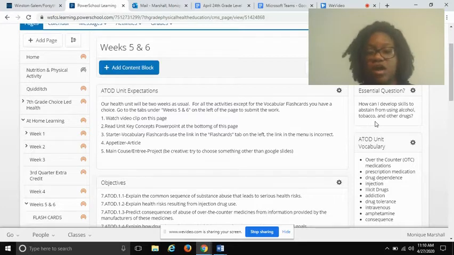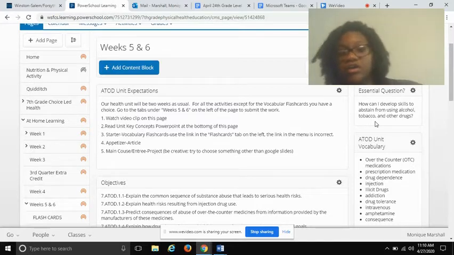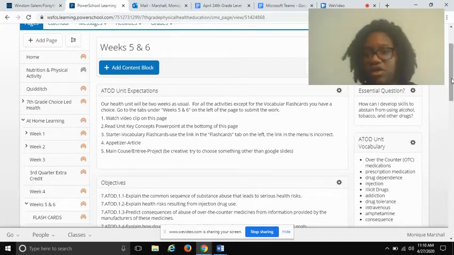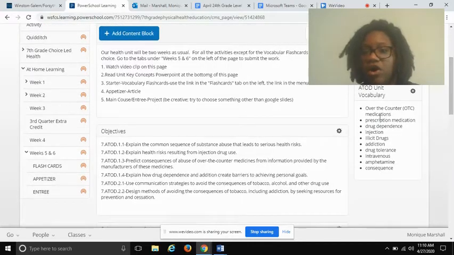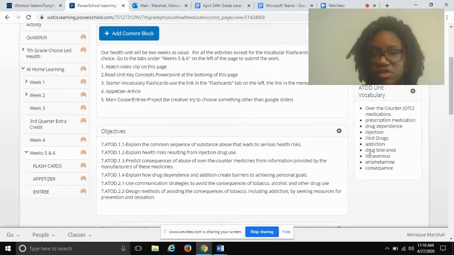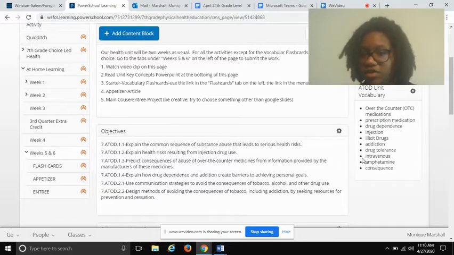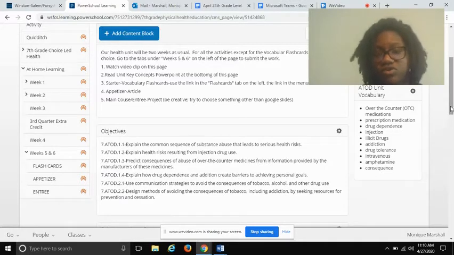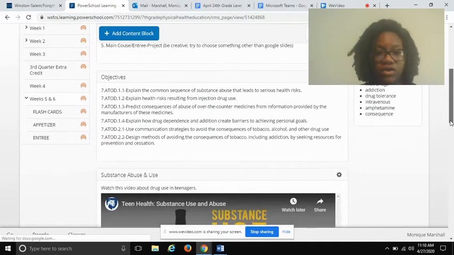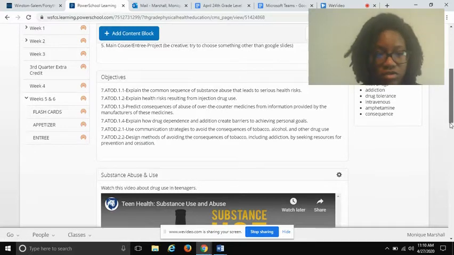Our essential question: how can I develop skills to abstain from using alcohol, tobacco, and other drugs? So that's our health unit for these next 2 weeks, this week and next week. You have your vocabulary: over-the-counter medications, prescription medication, drug dependence, injection, illicit drugs, addiction, drug tolerance, intravenous, amphetamine, and consequence. Those are the ones you use on Google Slides, and you do a word, a picture, and the definition. These are your objectives. I'm not going to read through each one.